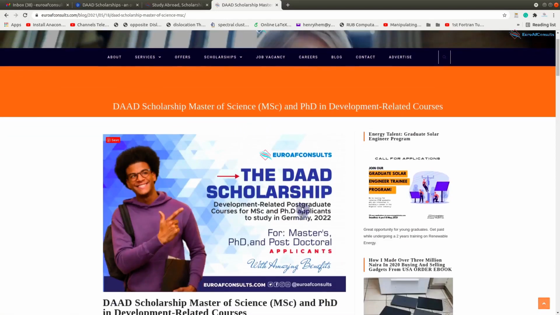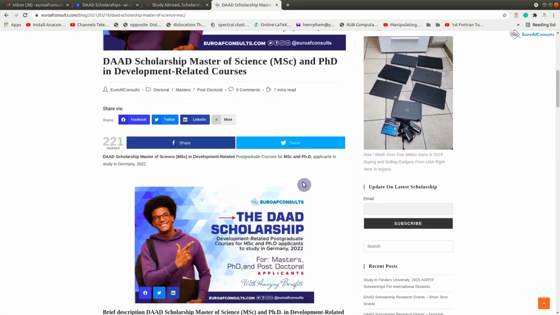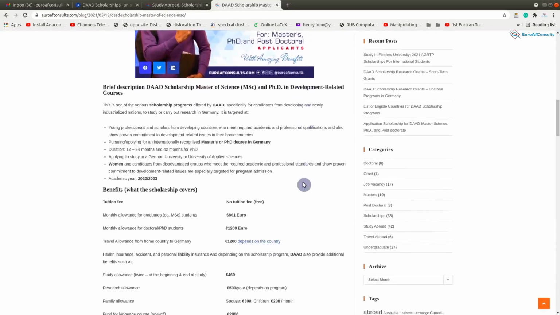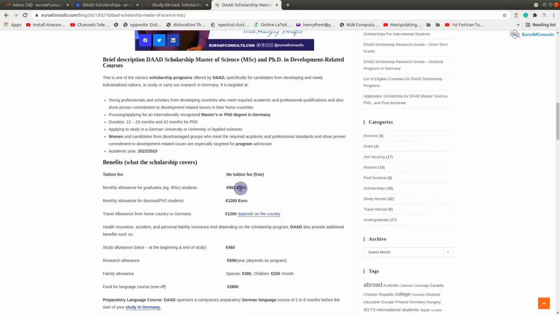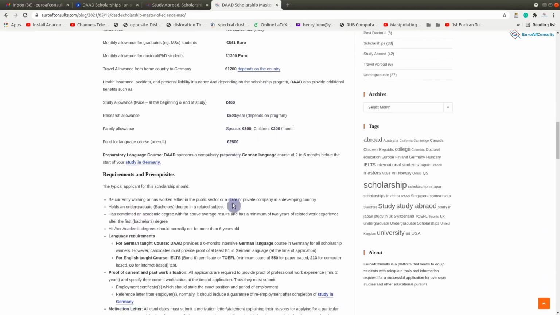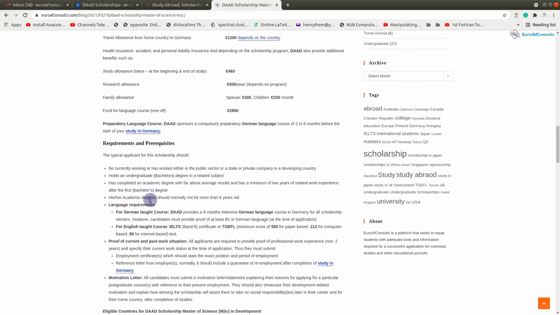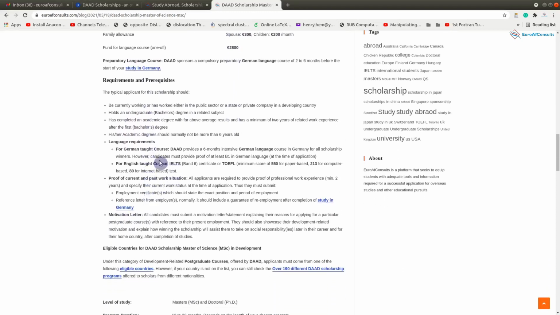So here we have the full detail. I think these are the benefits: no tuition fees, and then the allowances and so many other ones. And then the requirements, just as we've mentioned before, the English language requirements.